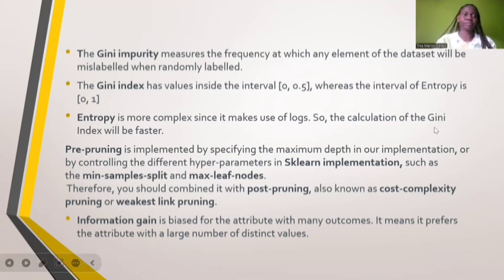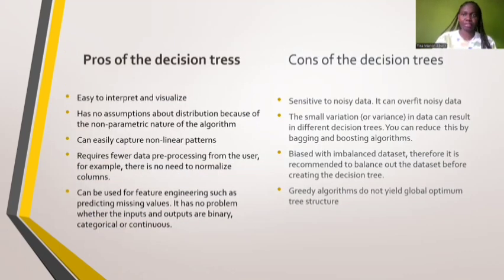And we can also have a look at pre-pruning. Pre-pruning is implemented by specifying the maximum depth in our implementation or controlling the different hyperparameters in the scikit-learn implementation. And this pre-pruning cannot be used alone, so it's combined with post-pruning, also known as complexity pruning. So the pros and cons of decision trees.